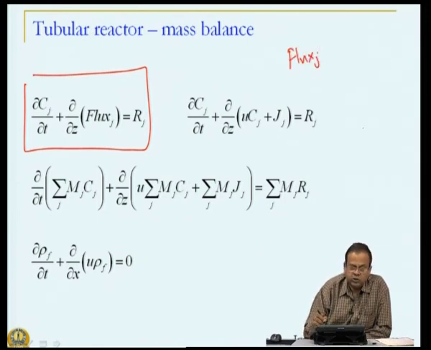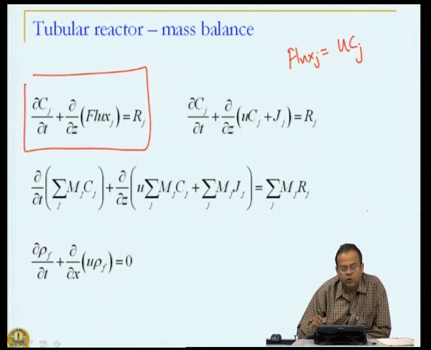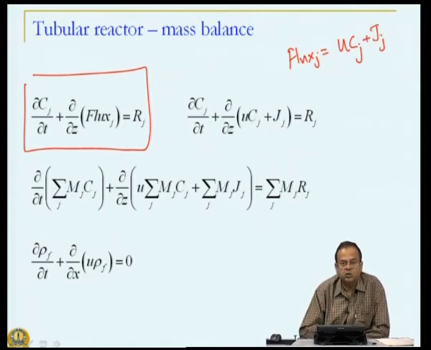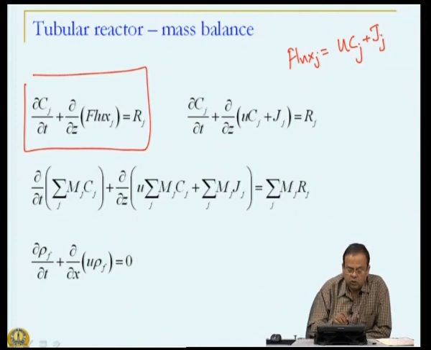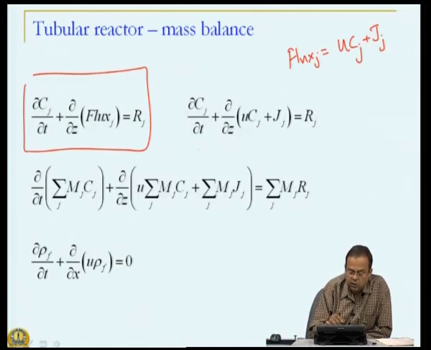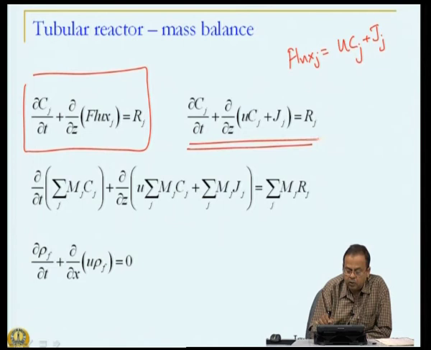There are two forces that are responsible for flux. One, the convective flux, which is U into Cj, plus the diffusive flux, which is J of J. So, this flux in my mass balance can be represented in this particular manner.